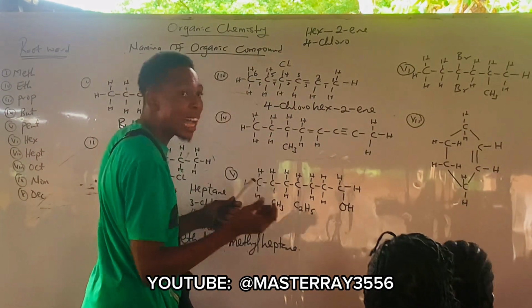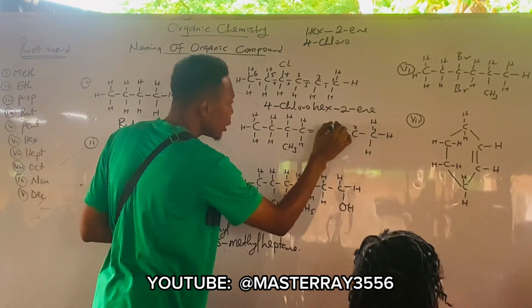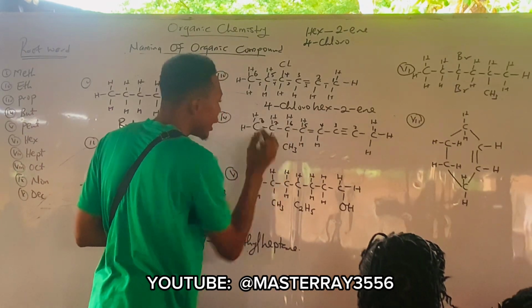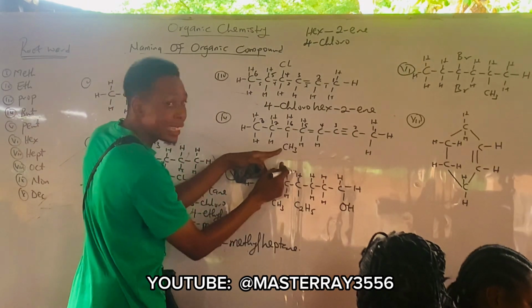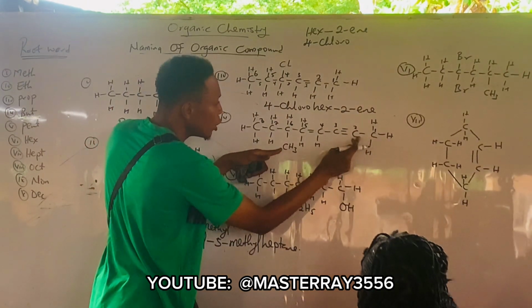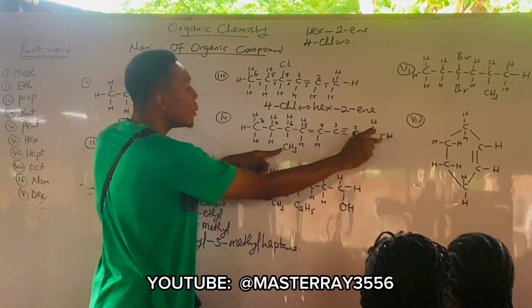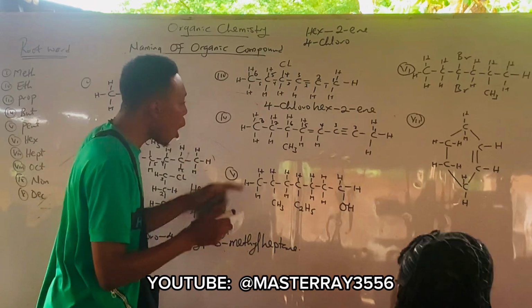Now, if you want to start our numbering now, this one is 1, this is 2, 3, 4, 5, 6, 7, and 8. We also have another carbon here, right? That I can still count like this, is it not? So this is 1, 2, 3, 4, 5, 6, and 7. That means the longest chain is how many? 8.